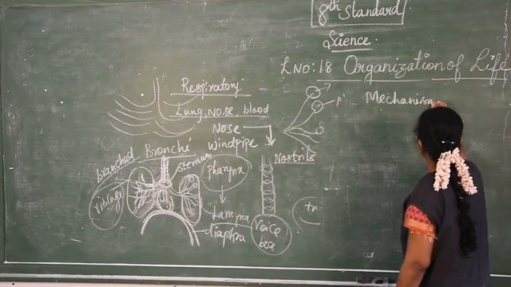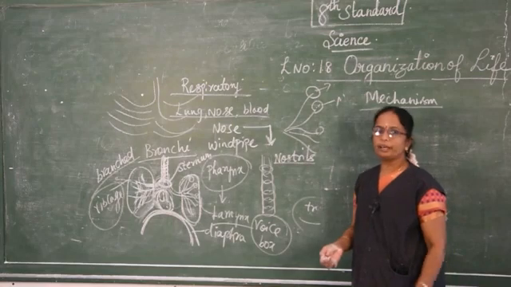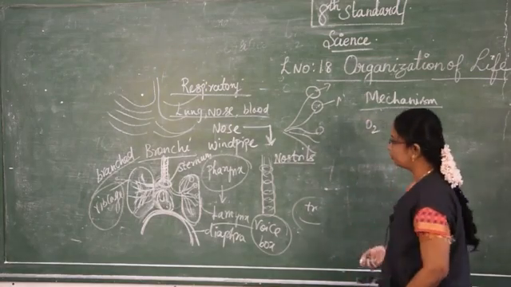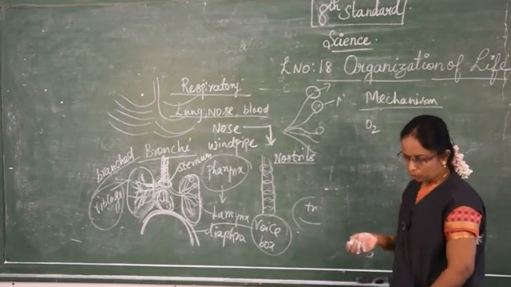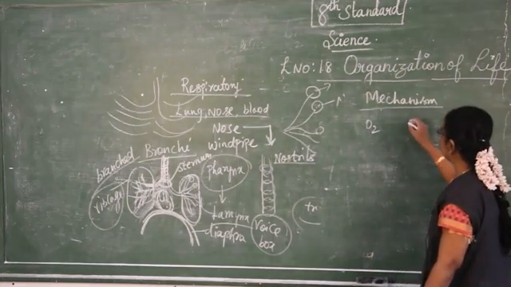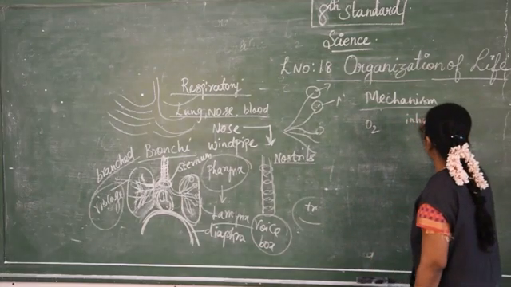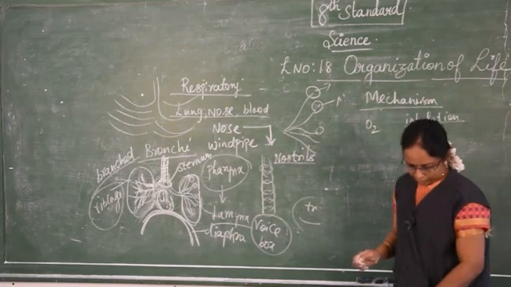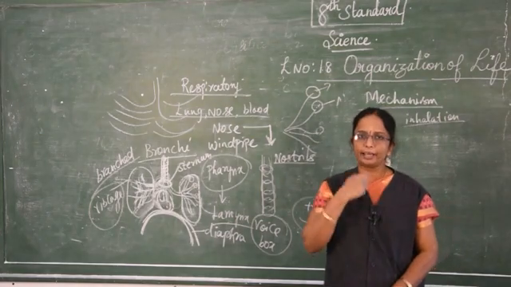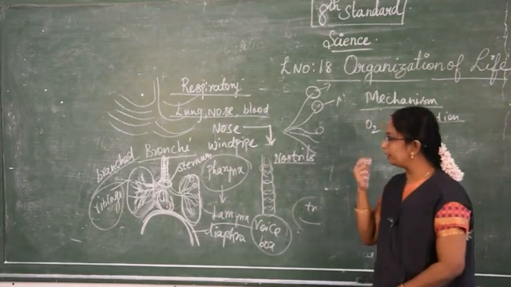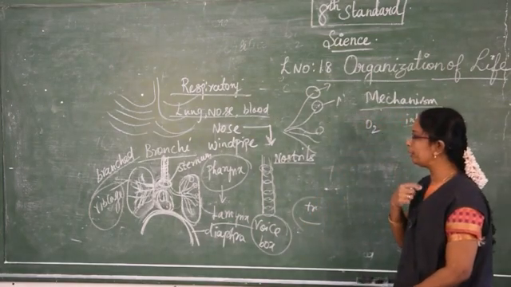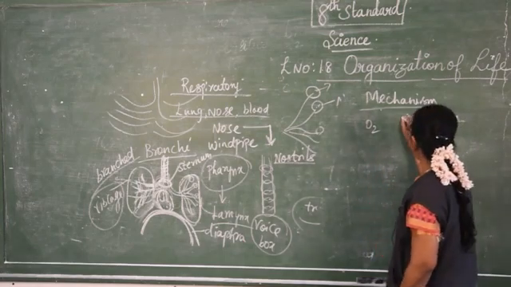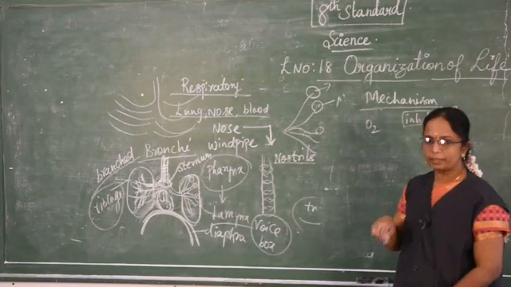Mechanism of breathing. So what are we doing? We are inhaling, we are breathing in oxygen. That process is called inspiration or inhalation. It is the process of taking air into the lungs. After entering through the nose, the air goes through the windpipe and trachea and enters into the lungs. This process is known as inhalation or inspiration.